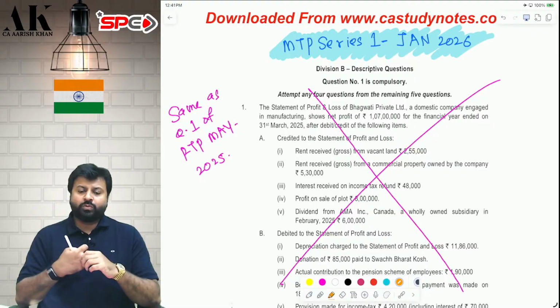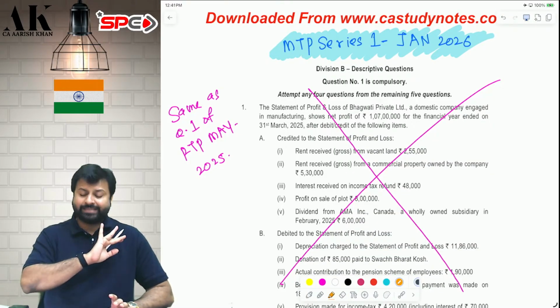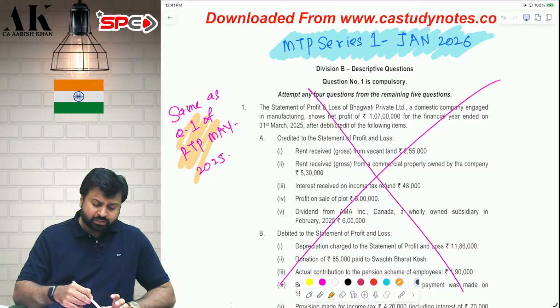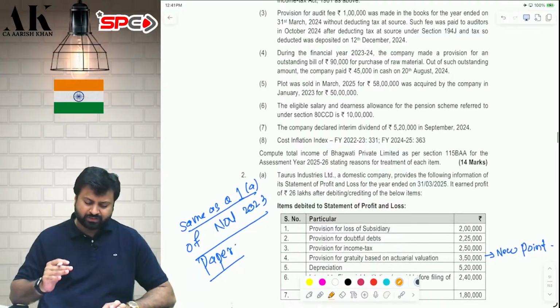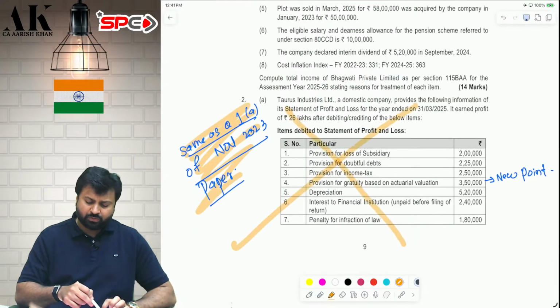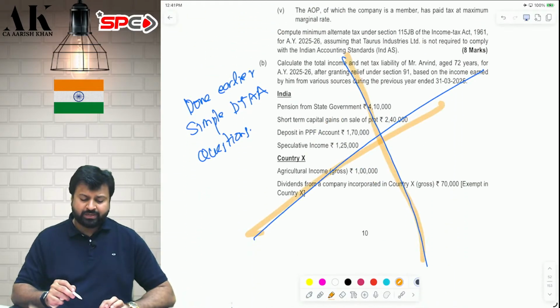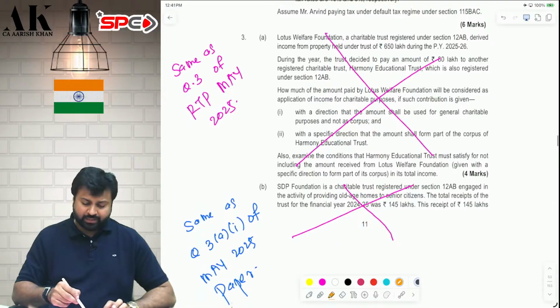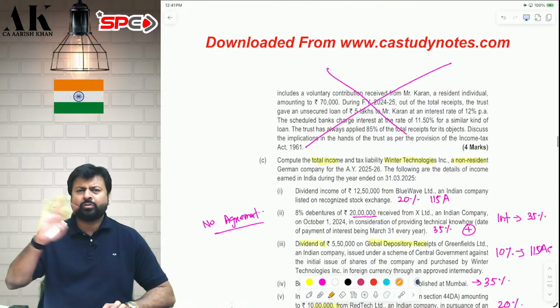Let's go ahead with the next one. That is MTP Series 1 Jan 2026. The very first question is an exact copy paste from question number 1 of RTP May 2025. I'm not going to repeat this again and again because most of the things are now copy pasted. This question is also copy pasted from question number 1 of the November 2023 paper. You can go and check. This question is also repeated, same as the DTAA question earlier. This question also repeated. Most of the things are going to be repeated now.